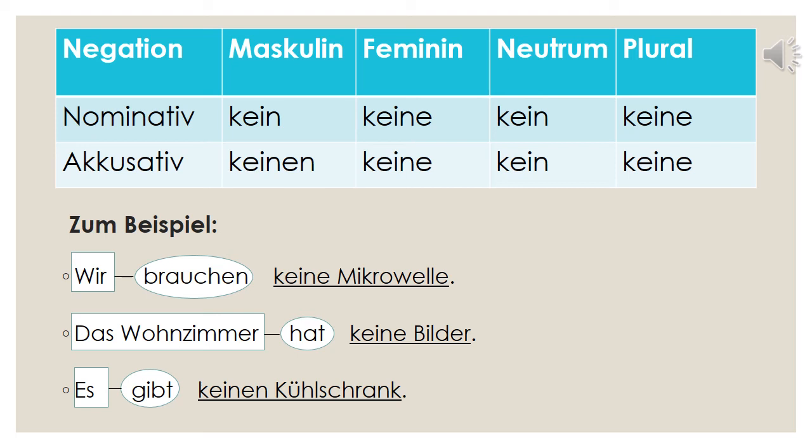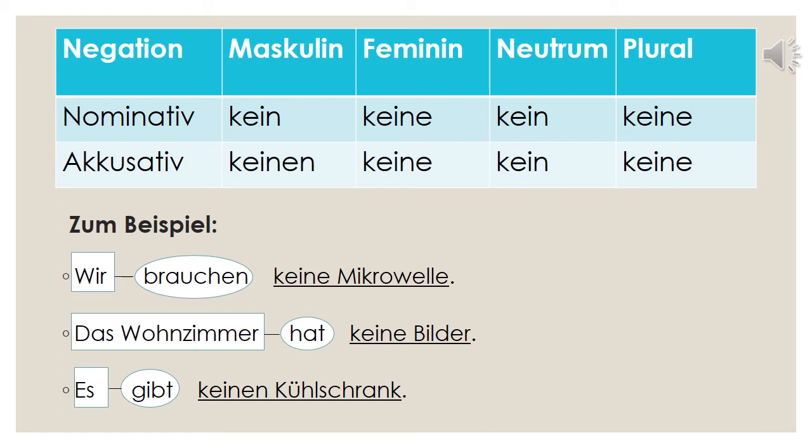So, brauchen is the verb to need. Who is needing? Wir. So, wir is subject. Keine Mikrowelle is object. Mikrowelle is feminine. So, we do not have to think. It is always keine only. Haben is the verb in the next sentence. Das Wohnzimmer hat keine Bilder. The living room has no pictures. Haben is the verb. Subject is das Wohnzimmer. Keine Bilder is object. Bilder is plural. So we do not have to think. It is anyway keine only.